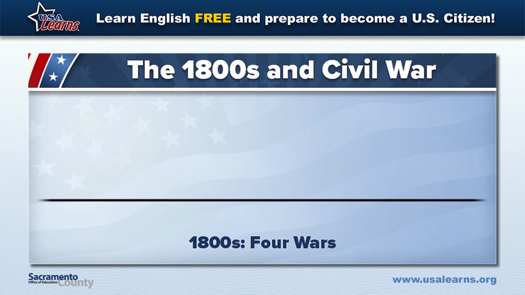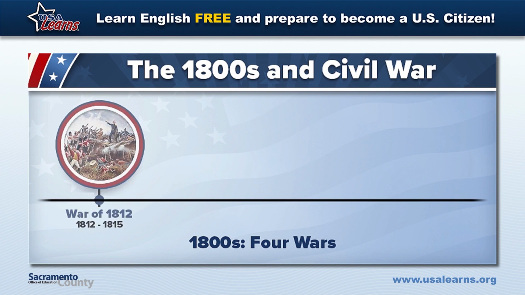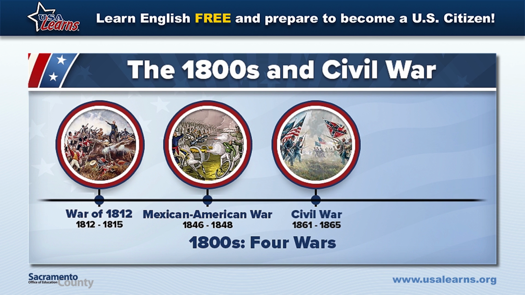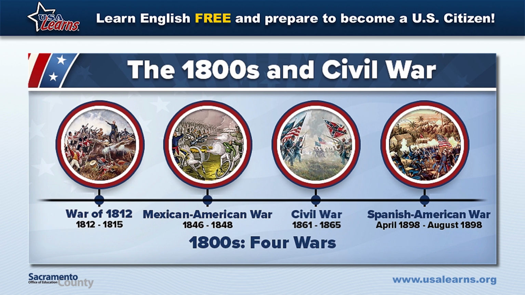During the 1800s, the United States fought in 4 wars. The War of 1812, which occurred from 1812 to 1815. The Mexican-American War, from 1846 to 1848. The Civil War, from 1861 to 1865. And the Spanish-American War, from April 1898 to August 1898.